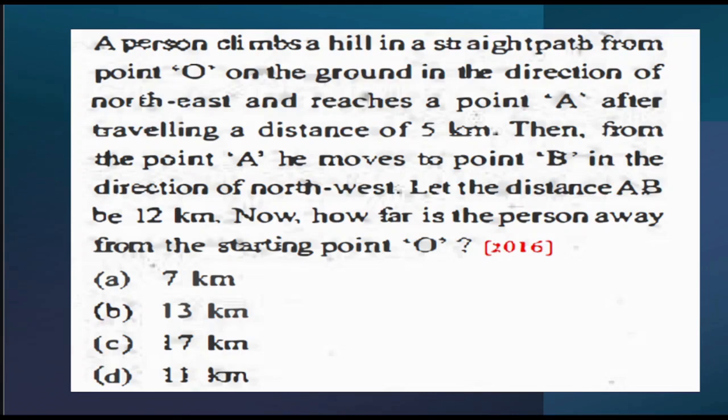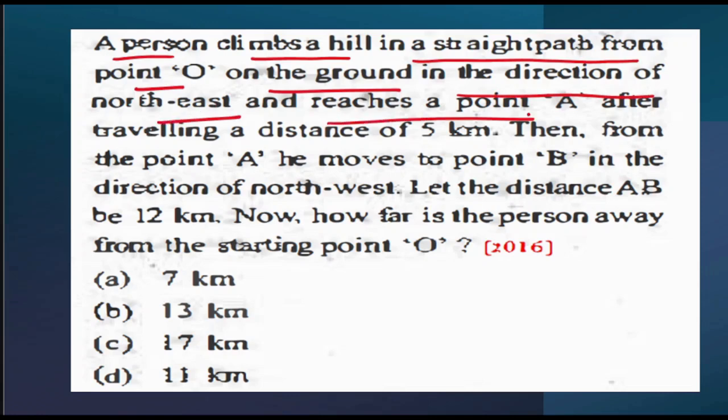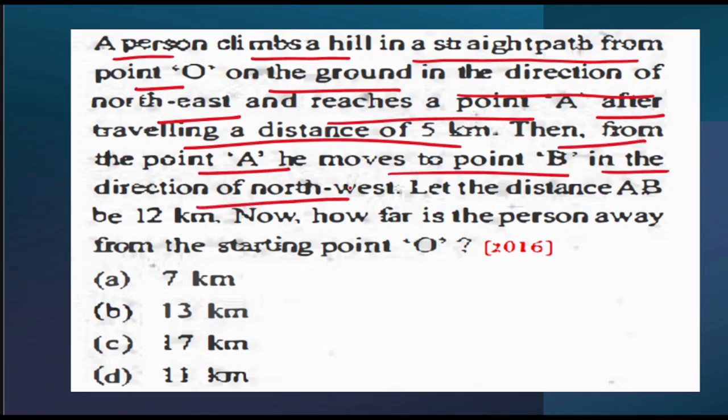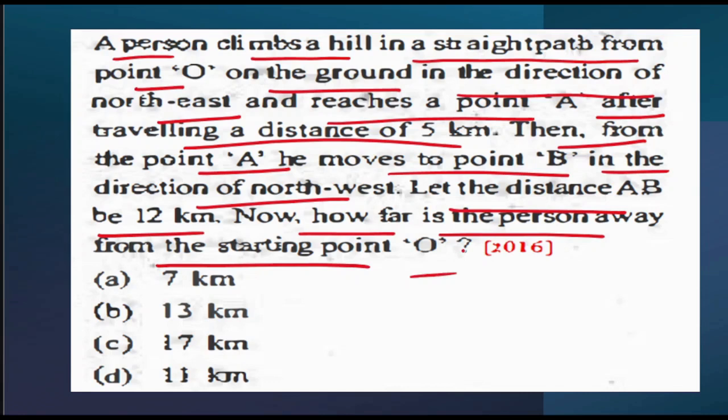So what exactly is this particular question saying? A person climbs a hill in a straight path from point O on the ground in the direction of northeast and reaches a point A after traveling a distance of 5 kilometers. Then from point A, he moves to point B in the direction of northwest. Let the distance AB be 12 kilometers. Now, how far is the person from the starting point O?